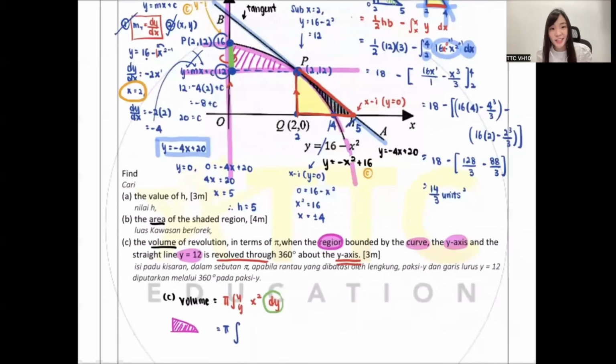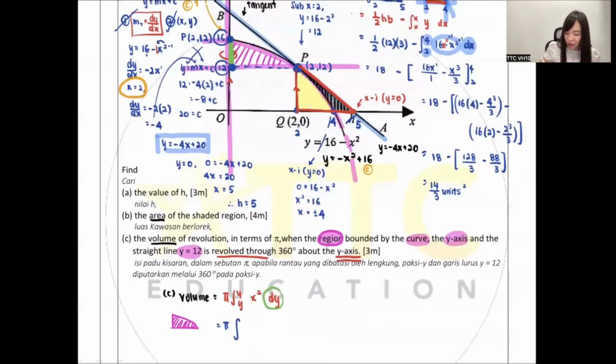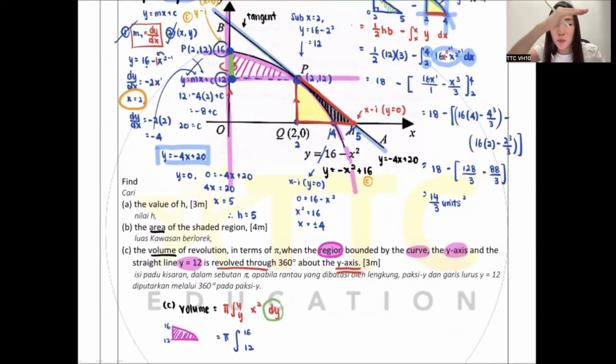Okay, can you all see that? So when you are using dy, you go from 16 to 12, with 16 on top and 12 at the bottom. You understand? You just limit yourself from 16 to 12 because you only care about 16 to 12. Then in between, you must substitute x squared.